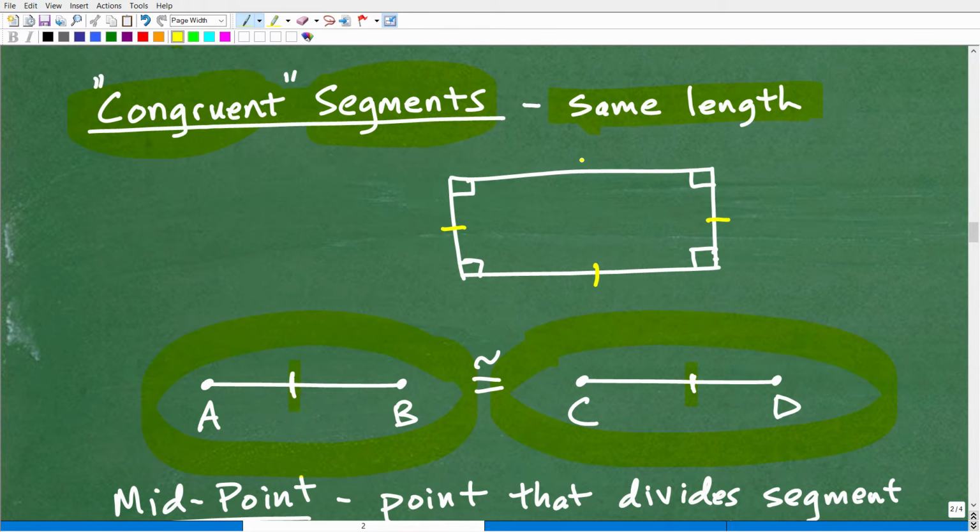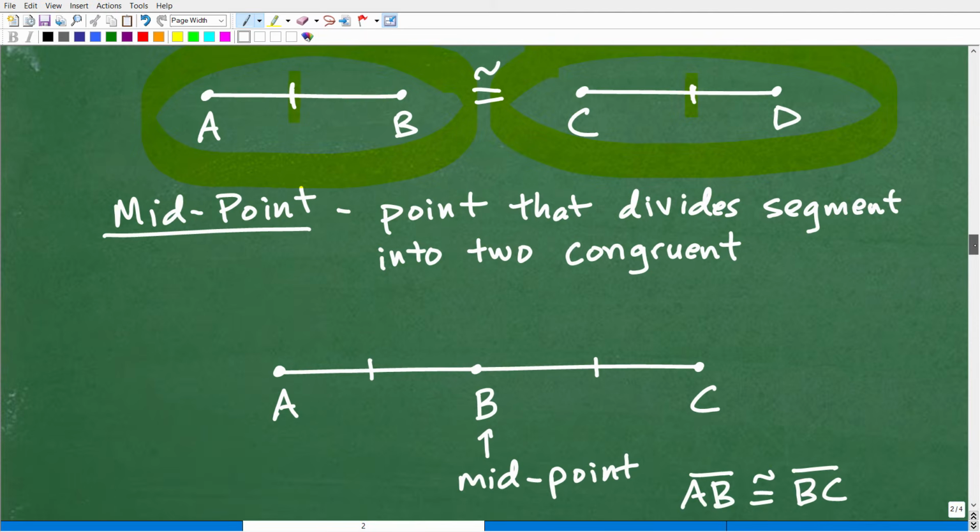Now, if I went like this, this right here implies that all of these sides are the same length. Well, that's not the case for a rectangle. If this was a square, that would be one thing, but for a rectangle, generally the length and the width are going to be different. So I can use 2 hash marks right there to indicate that these sides are congruent and these sides here are congruent. All right, so let's move forward and talk about midpoint.